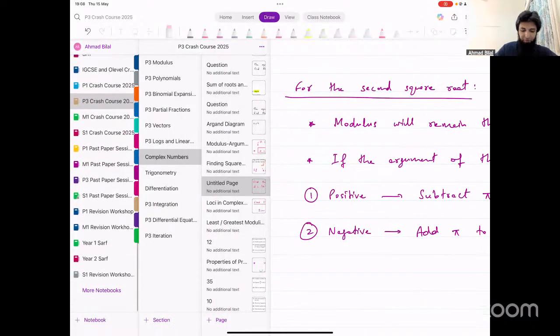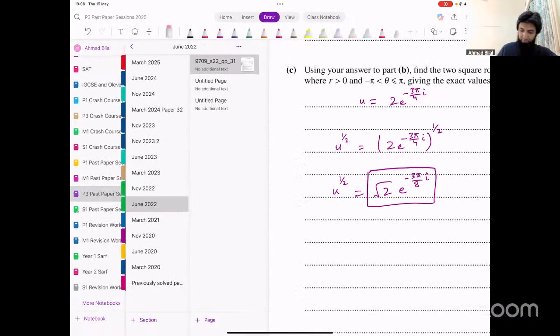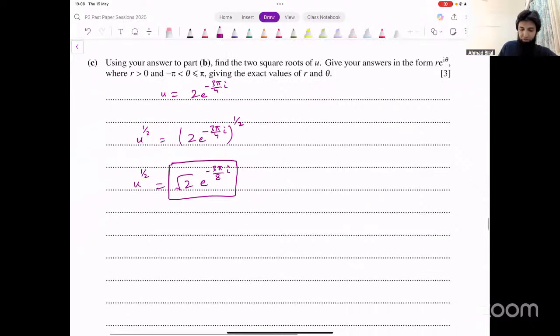So all we have to do in this case is, we have one square root. The other is going to be a complex number that has the same modulus. Modulus will remain the same. That's under root 2. For the argument of the first square root, it is minus 3 pi over 8.